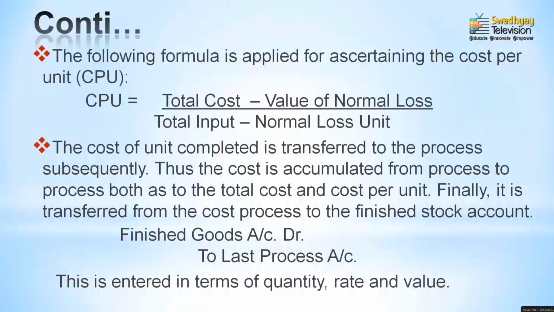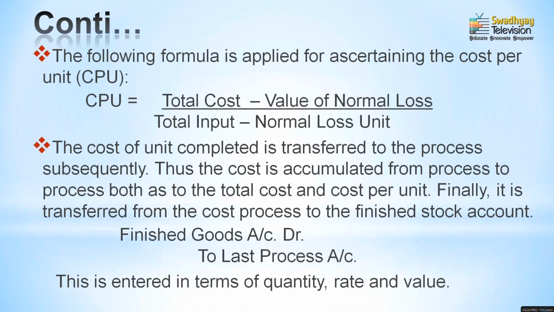Moving to the next point, and this next point is the calculation of CPU. This is very much important, how the cost per unit is calculated. Very simple way, the cost per unit is calculated as the total amount of cost divided by the total inputs or total units introduced in the respective process. Now, see here, there are possibilities of normal loss and normal wastages also. Suppose any process has a normal loss or normal wastages, then the CPU can be found in this way.